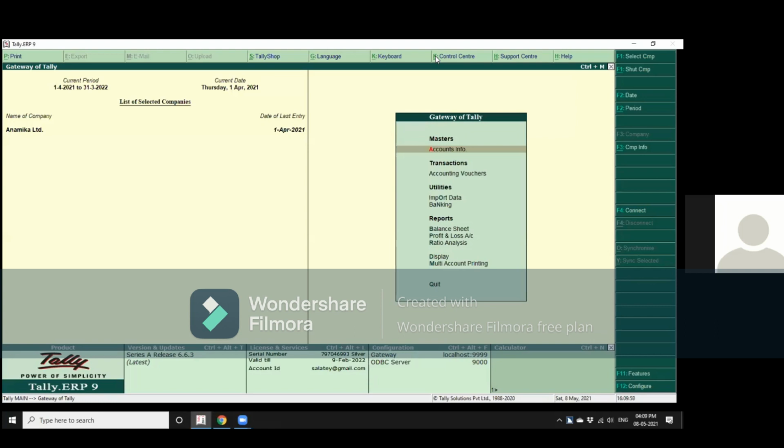JAWS cursor. Display license, user analysis, process analysis, reports, import data, account vouchers, transactions, account info.